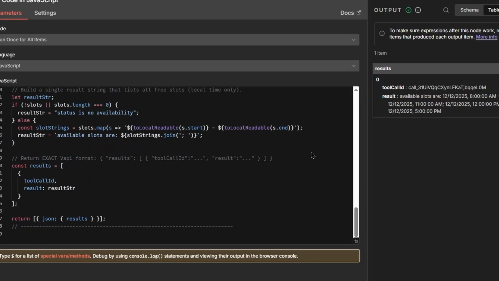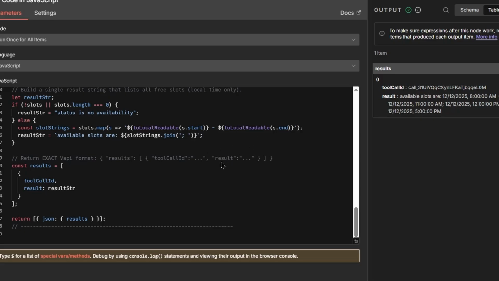Now the way this works is, when vapi sends over the request, it sends a tool call ID, which is in the code. You want to include that in your output to the vapi AI right here, which is all in the code right here.